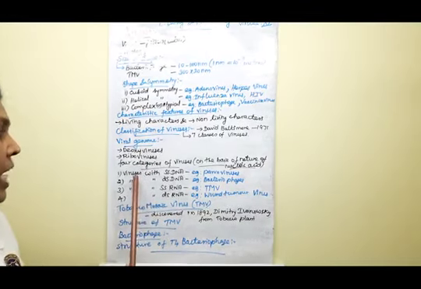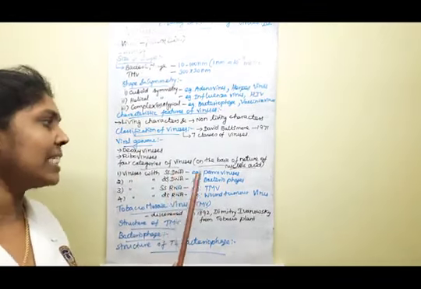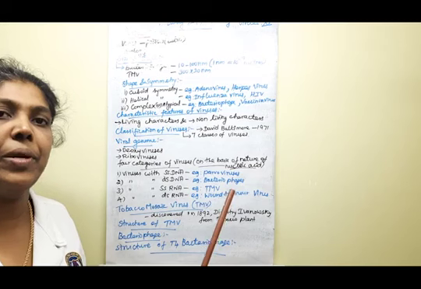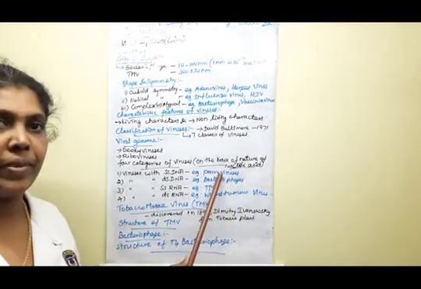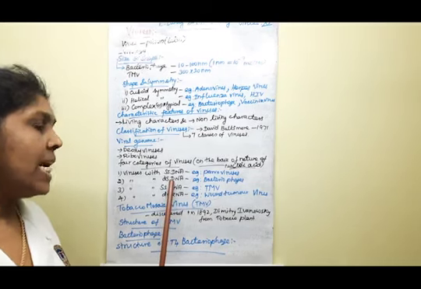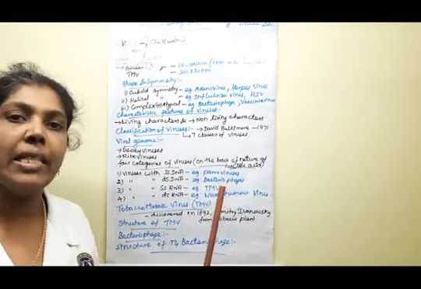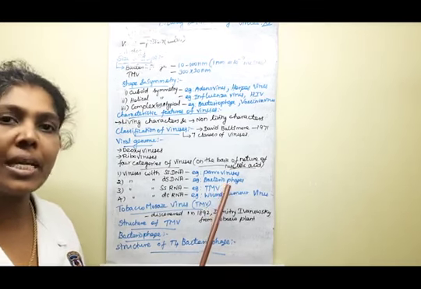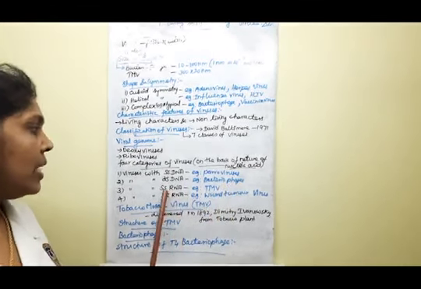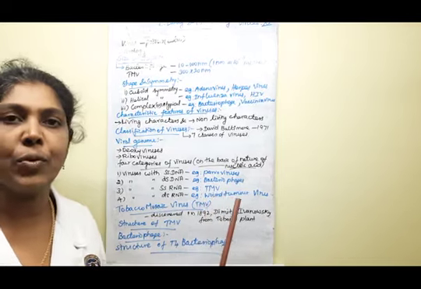The first one is a virus with single stranded DNA. A good example of this is the parvoviruses. Clear? The next one, double stranded DNA. A good example of this is the bacteriophage viruses. Single stranded RNA, that's one good example.